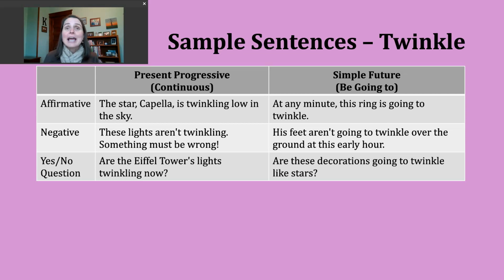Finally, let's look at making a yes or no question in the present progressive. To do this, start with your form of be, right? Whichever form matches your subject, subject should come next, and then you're going to use the ing form of the verb. Here's my yes or no example. Are the Eiffel Tower's lights twinkling now? Right? So again, we might be able to kind of imagine being far away from this thing, but still seeing kind of bright and faint type lights.